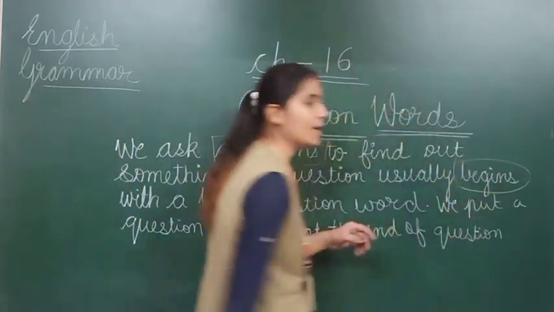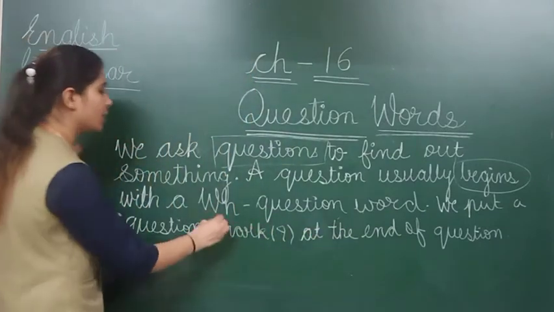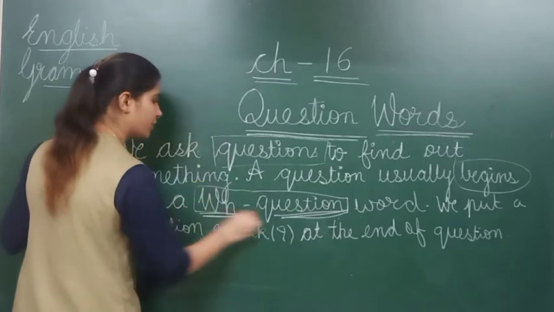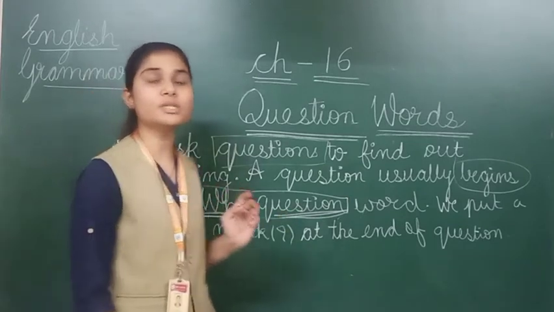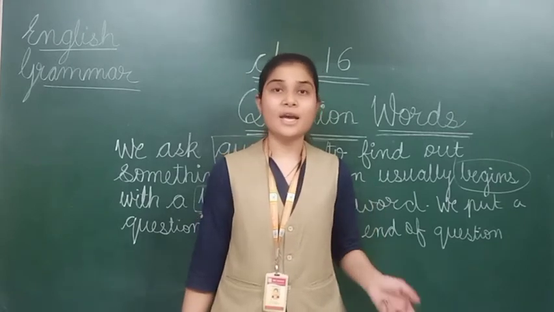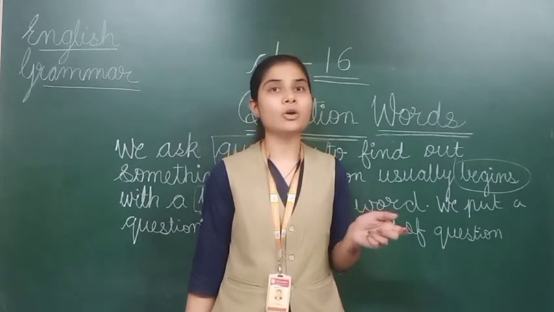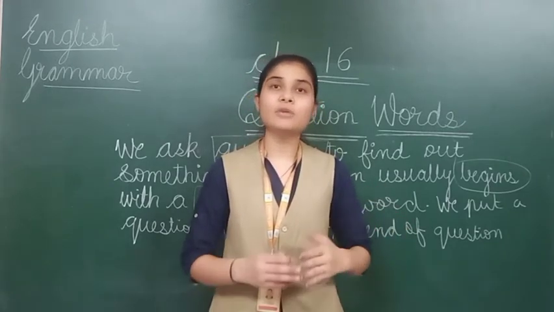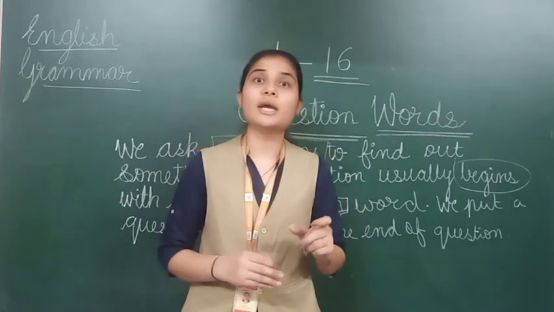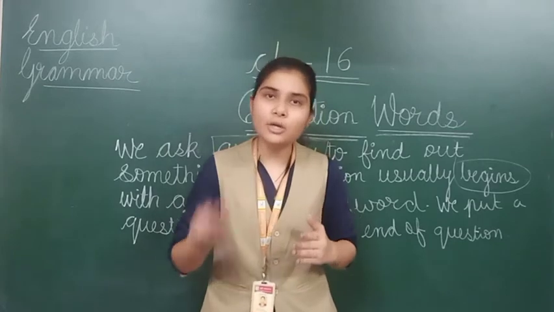वो question start किससे होता है always? With a WH word. That question is going to start with a WH word, as I told you in the part of tenses. See, these are the words which start with WH spelling. It means the words which are creating a question for us.